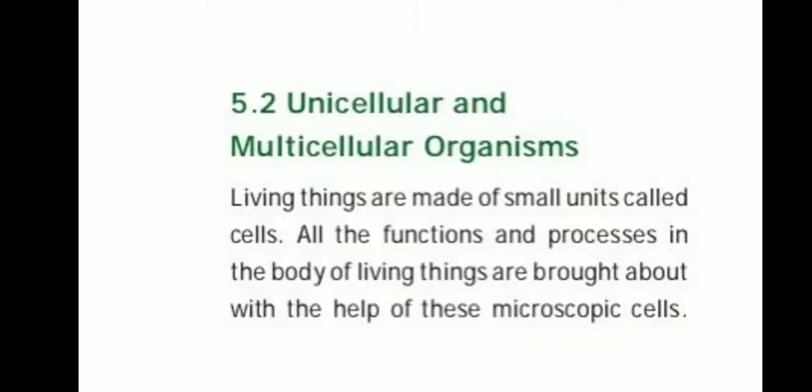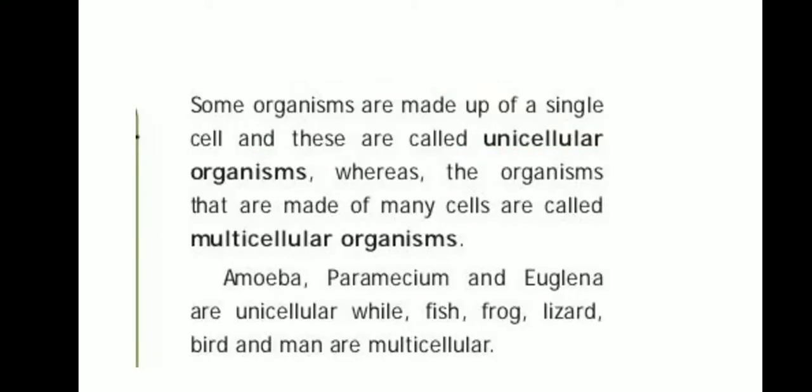First one, unicellular and multicellular organisms. Living things are made of small units called cells. What is a cell? Living things are made of small units called cells. All the functions and processes in the body of living things are brought about with the help of these microscopic cells. Some organisms are made of a single cell, and these are called unicellular organisms.